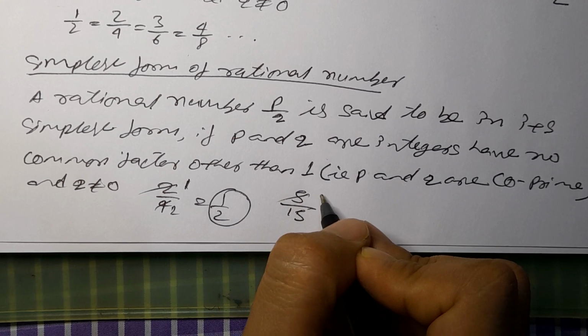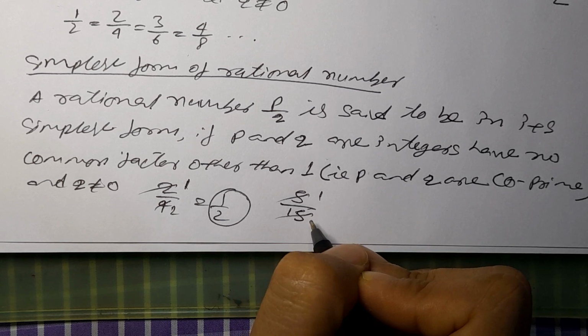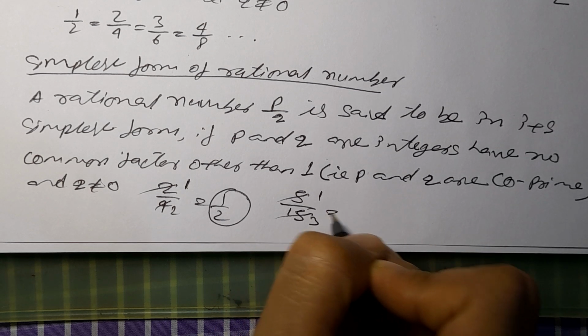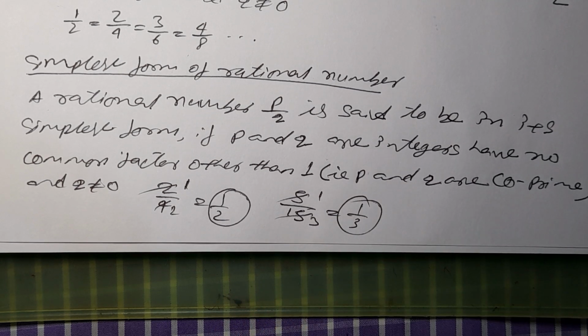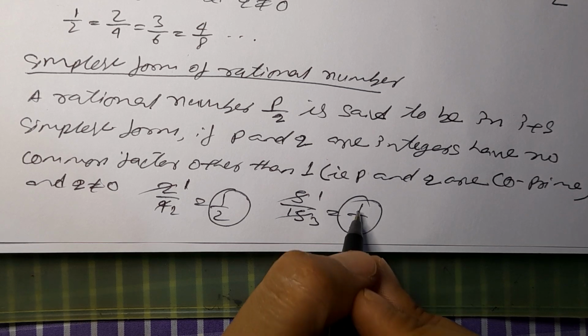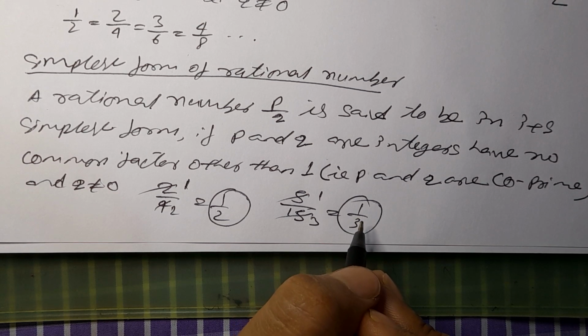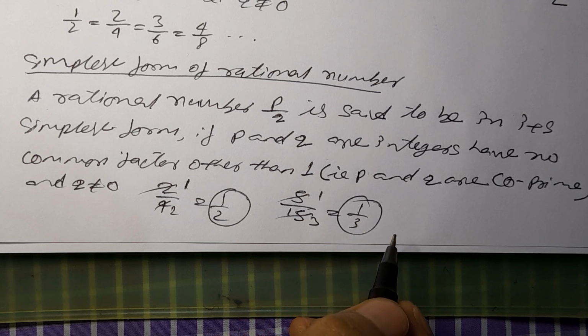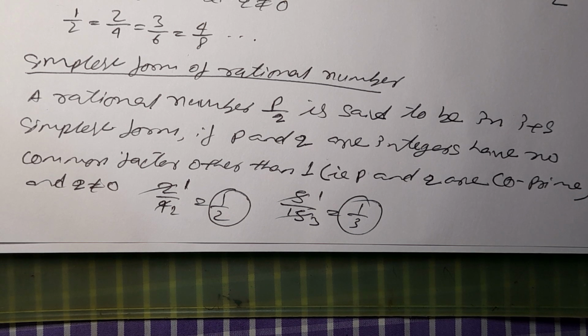We can cancel by 5, and we get 1 by 3. So this became the simplest form. Here 1 is the only common factor. This means the numbers are divisible by only 1, which is called a simplest form. To remember, the number which we cannot cancel further is called a simplest form.